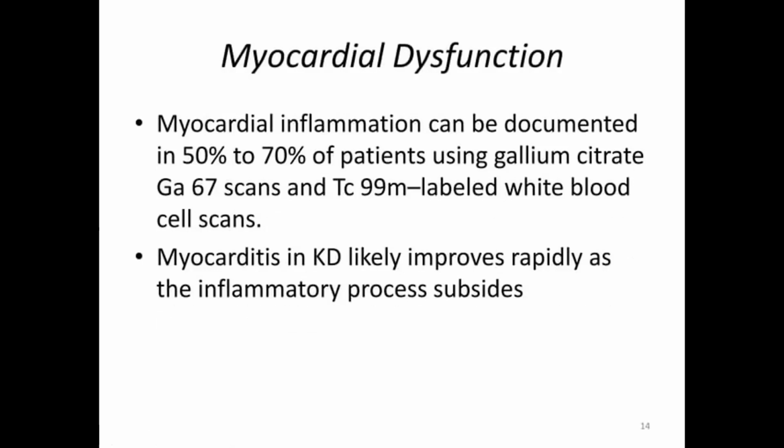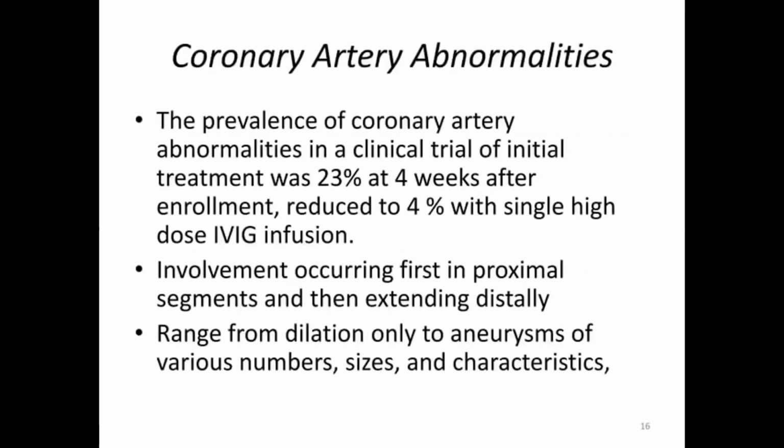It can be documented in 50% with technetium-99 or gallium scans. Once the inflammatory phase subsides, the myocarditis by Kawasaki will come down. So LV dysfunction 20%.